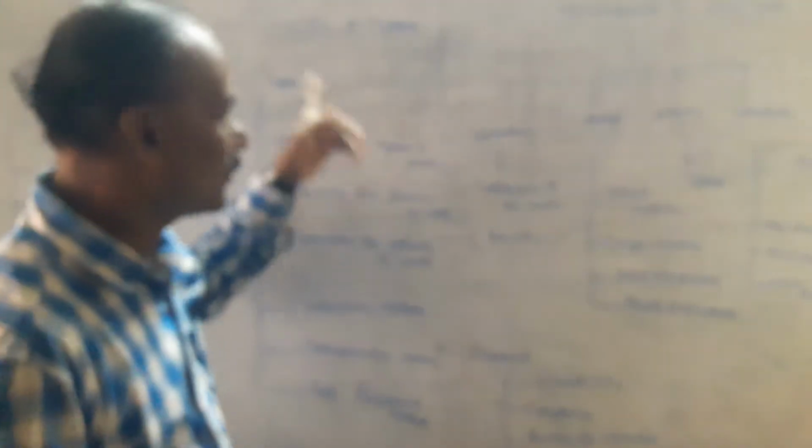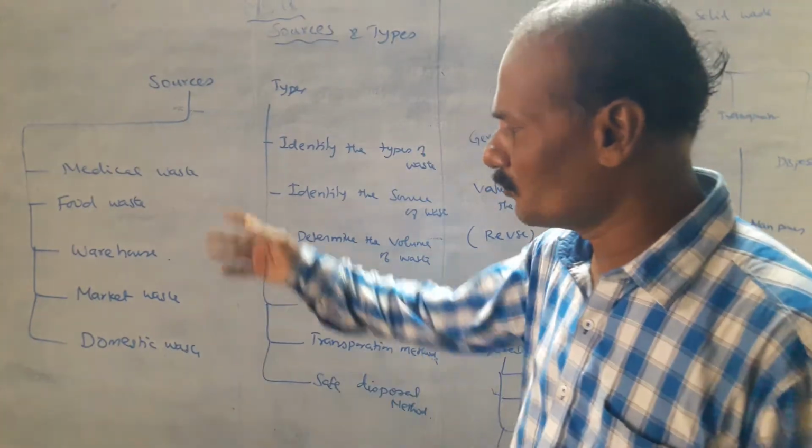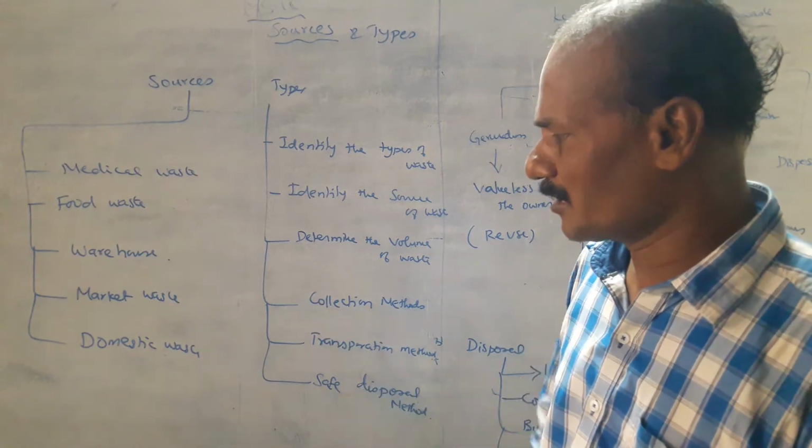Now we discuss municipal solid waste sources and types. First, what waste means: anything valueless to the owner is called waste. The value of the material is very low, minimum, or zero, and that is called waste. The sources of waste are medical waste, food waste, warehouse and market waste, and domestic waste.